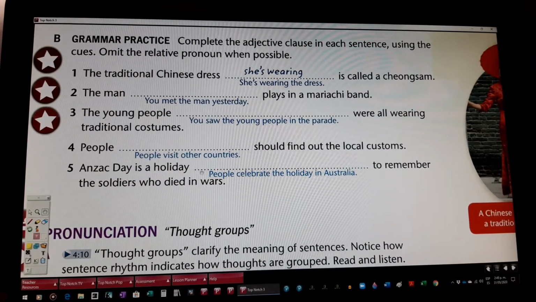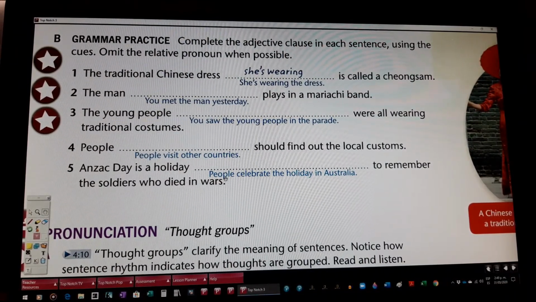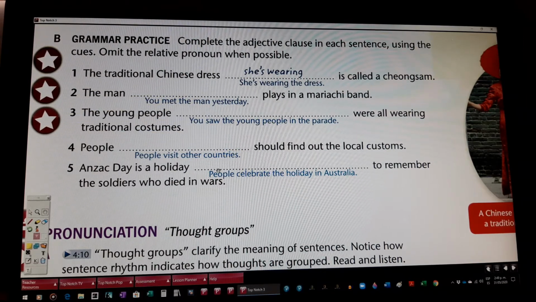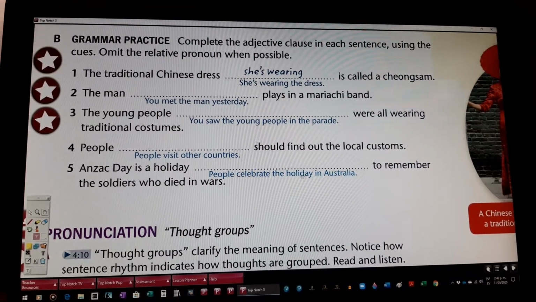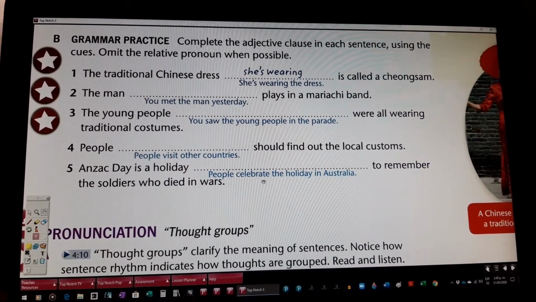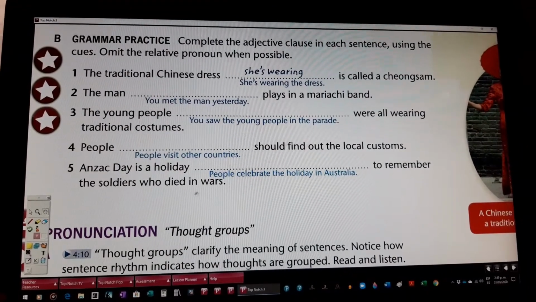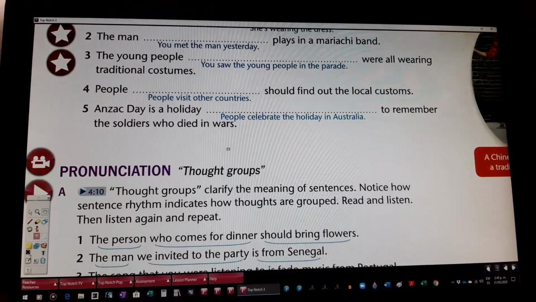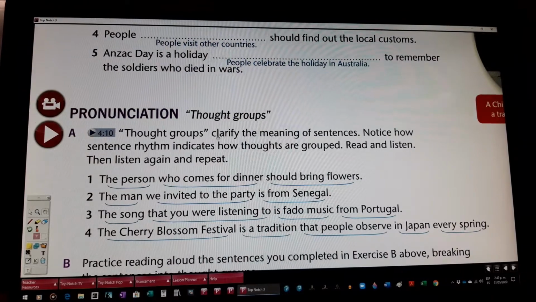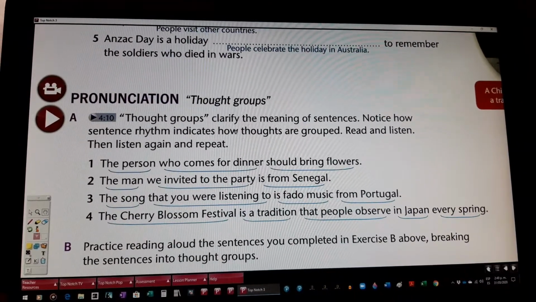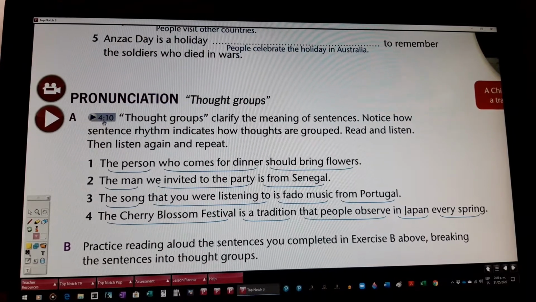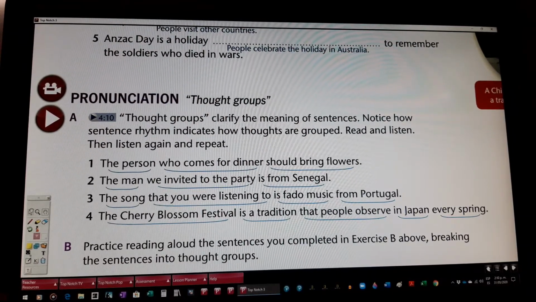And Sunday is a holiday that people celebrate, eliminate holiday in Australia, okay? That people celebrate in Australia to remember the soldiers who died in wars. Okay. Pay attention to this teacher about the explanation of thought groups. It's very interesting. Pay attention.